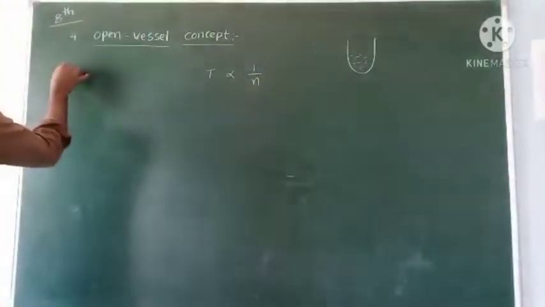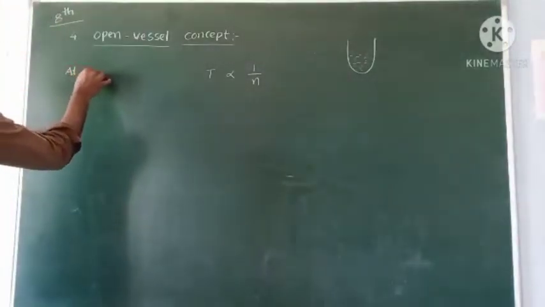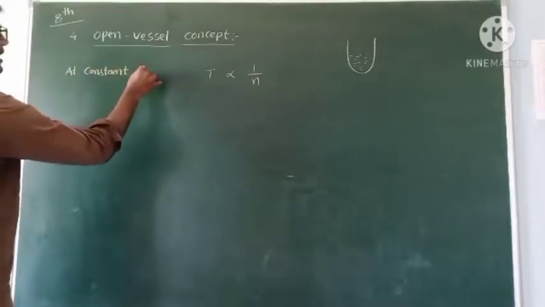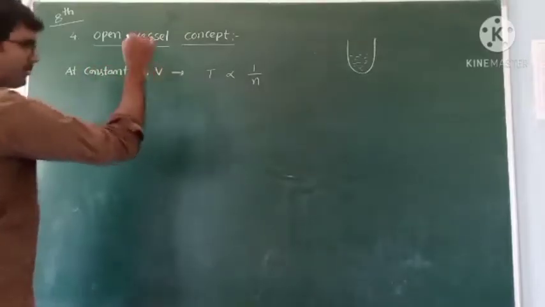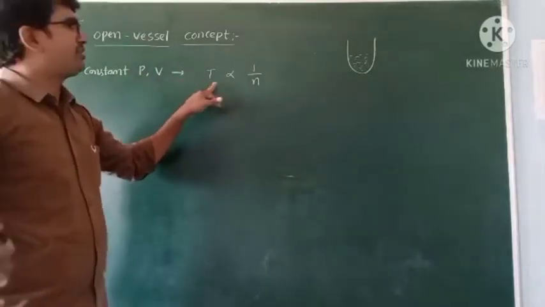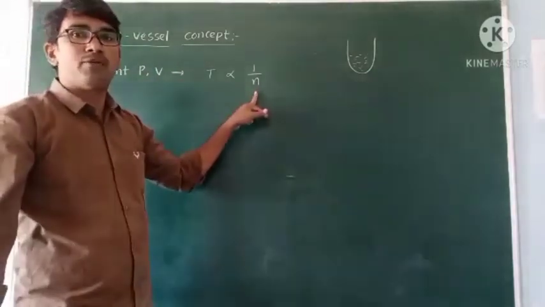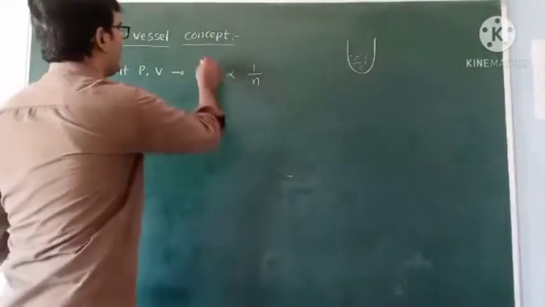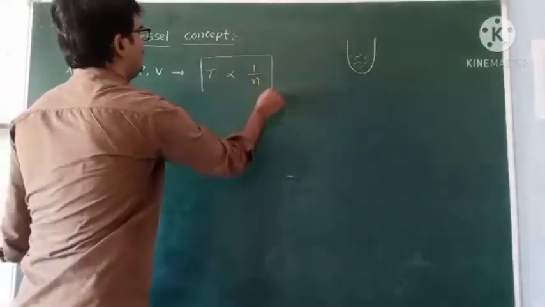The condition is at constant pressure and volume. At constant pressure and volume, temperature is inversely proportional to the number of molecules or number of moles of a substance. This is very simple.